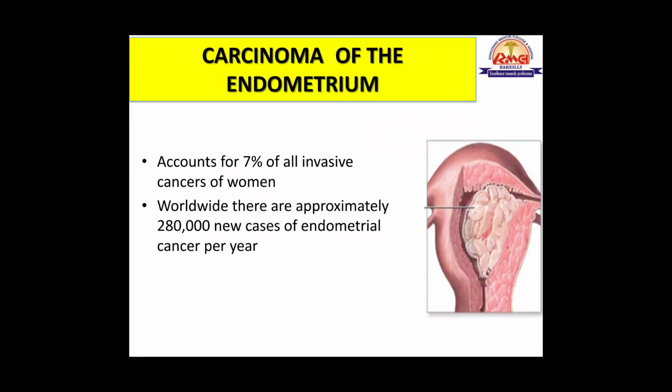So carcinoma of the endometrium accounts for 7% of all invasive cancers of women, and this carcinoma is on a rise in females because the carcinoma cervix is on a decline. It's because of effective screening measures, but the carcinoma endometrium has become more common than the carcinoma cervix. And worldwide, approximately 2,80,000 new cases of endometrial carcinoma are occurring per year.